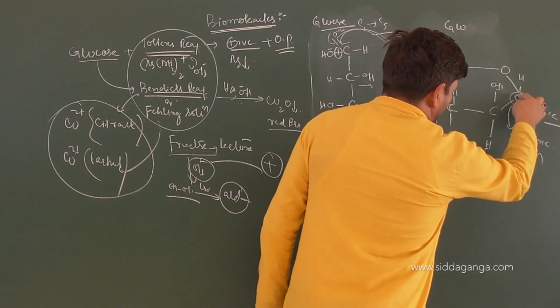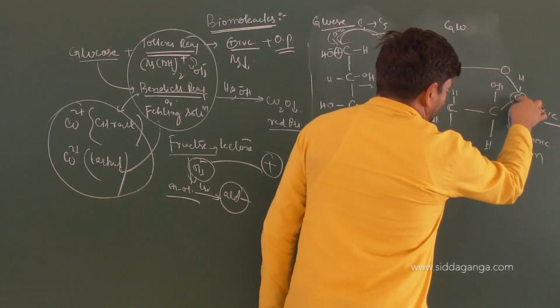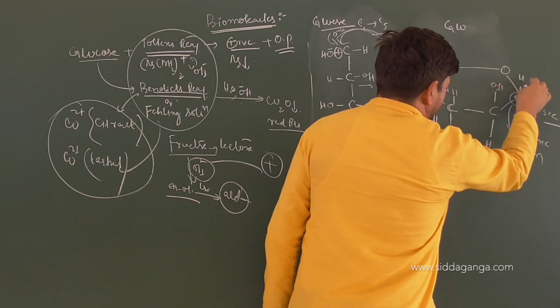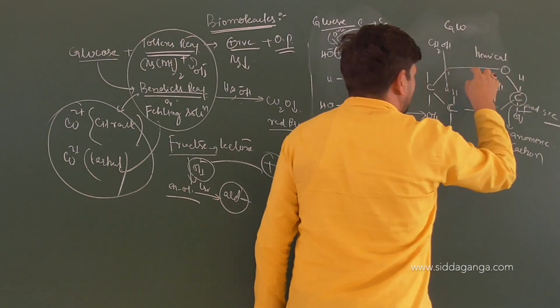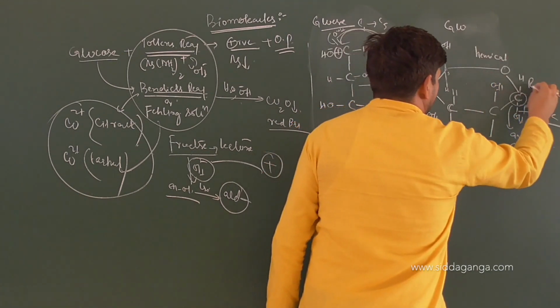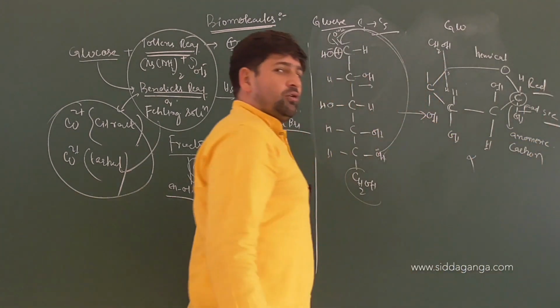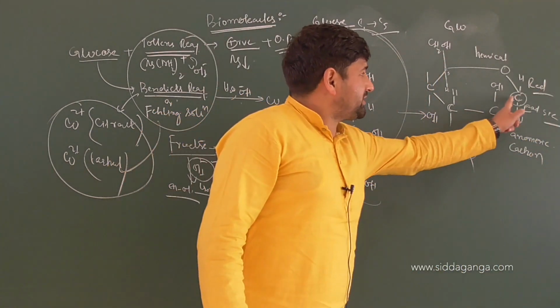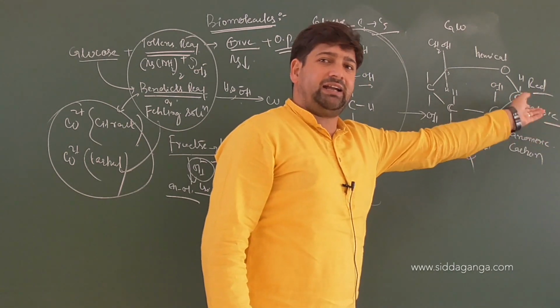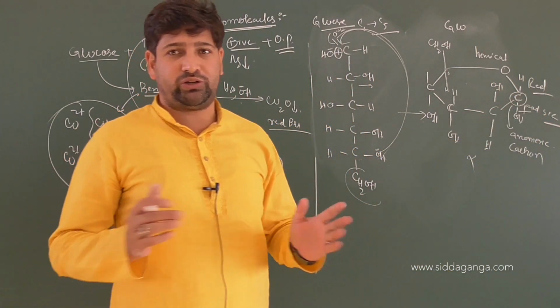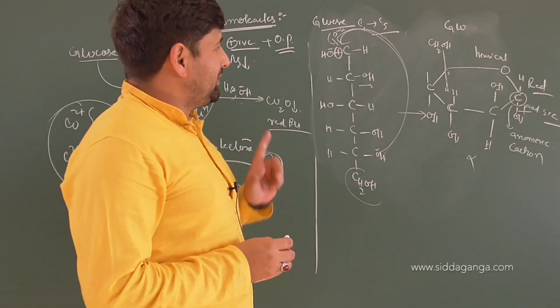Now have a look. Carbon attached to alcohol, carbon attached to ether, and then attached to hydrogen. So you have got a hemiacetal carbon. 100%. This will be reducing. Very simple. Why? Because in the medium this can open up, and once it opens up, it will be able to develop aldehyde again, and the reaction will come into play, as we have seen in the mutarotation concept yesterday. Clear?